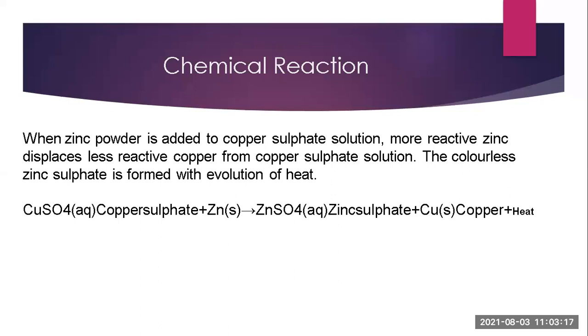Here the more reactive zinc displaces the less reactive copper from the copper sulfate solution, and hence colorless zinc sulfate is formed with the evolution of heat. On the product side, ZnSO4 is there, that is zinc sulfate, which is also an aqueous solution, and copper is formed.